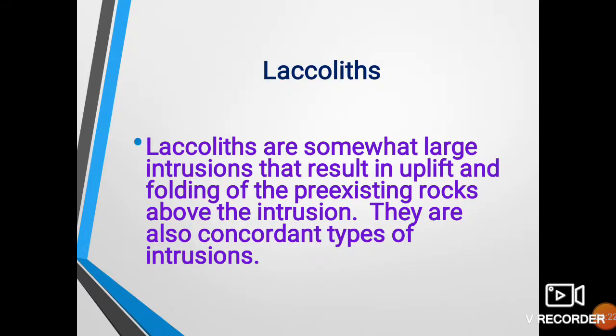The next type is laccoliths. Laccoliths are also concordant types of intrusion, meaning they are parallel to the original rock, and it is a bun shaped or dome like structure, and they result in upliftment and folding of the pre-existing rocks above the intrusion. When the pre-existing rock or original rock gets uplifted forming a dome, the resulting structure is called a laccolith.